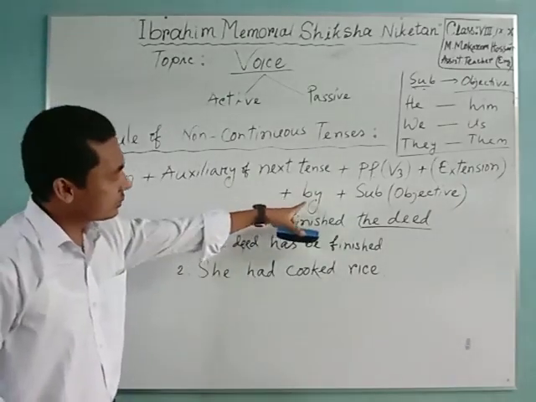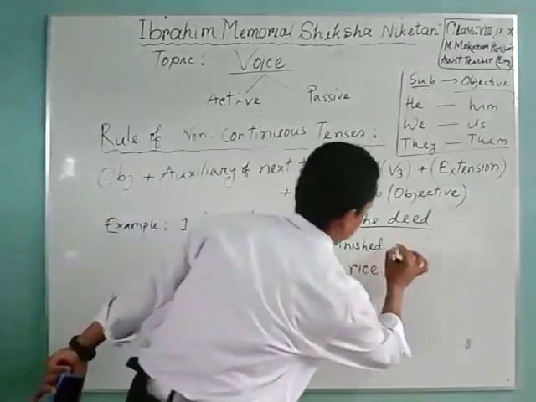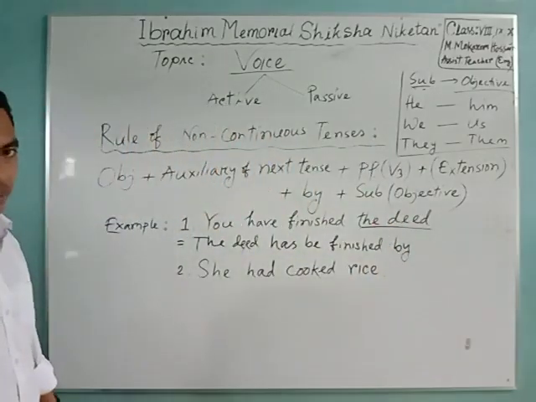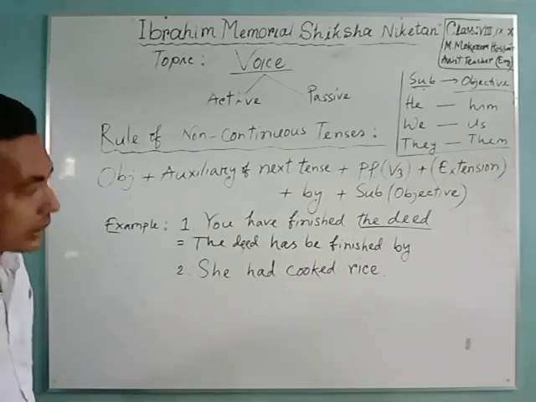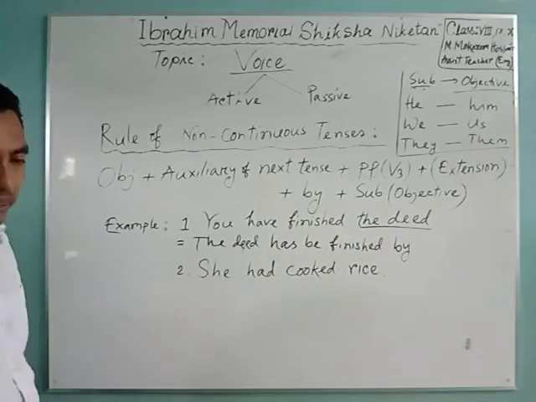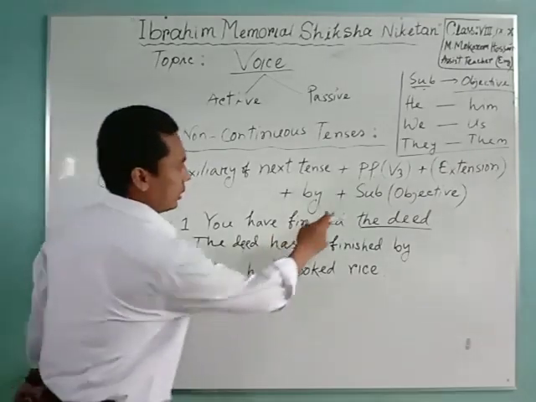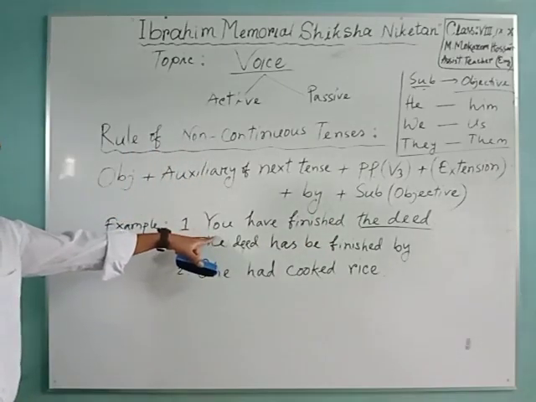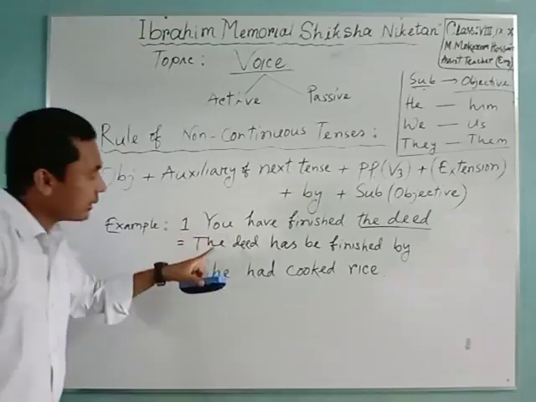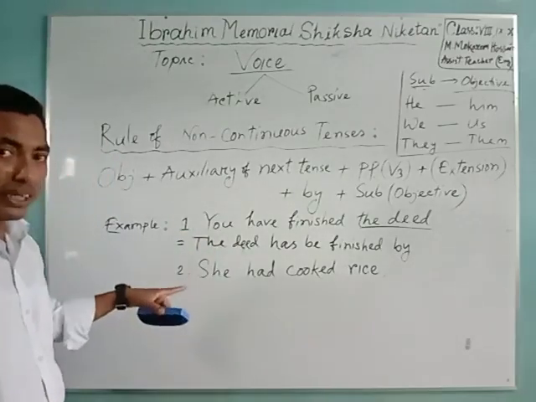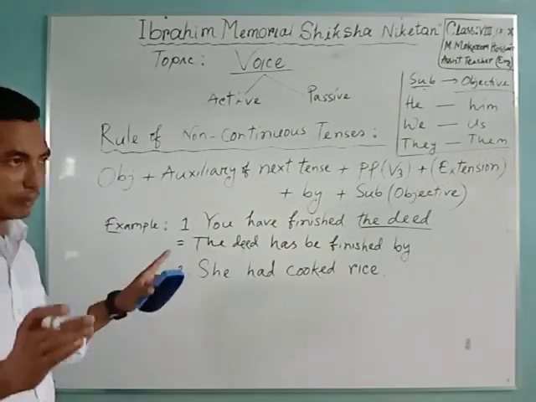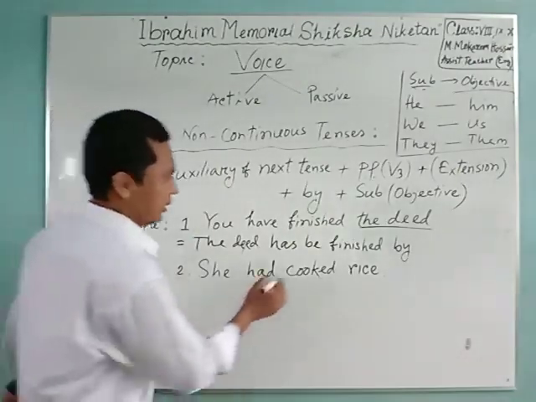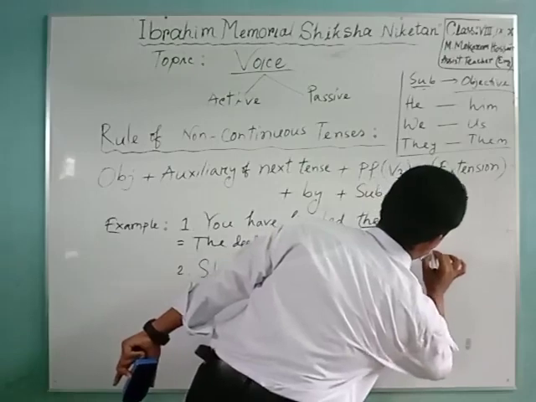Then next, by, objective form of subject. So in this sentence, you is the subject. The objective form of you is you. That means the subjective form and objective form of you are the same. So, you.